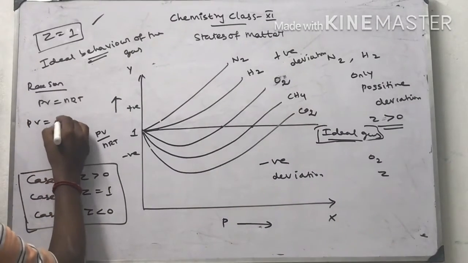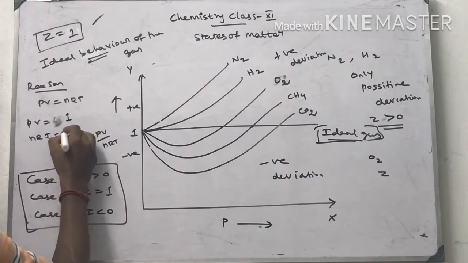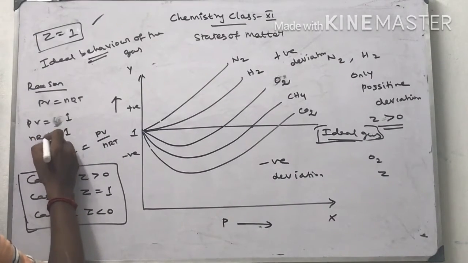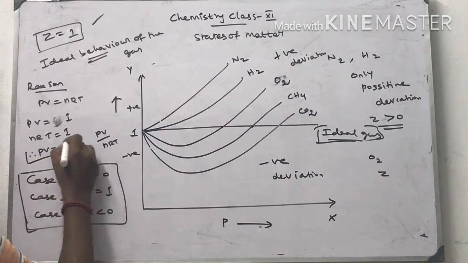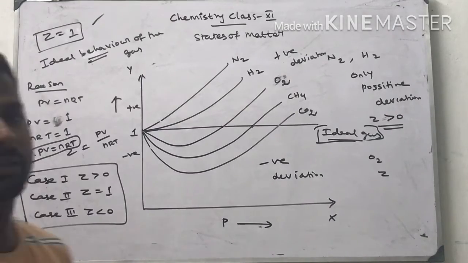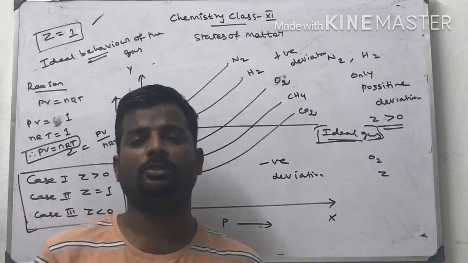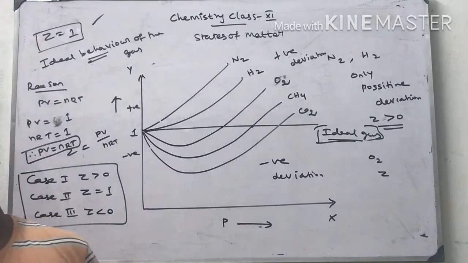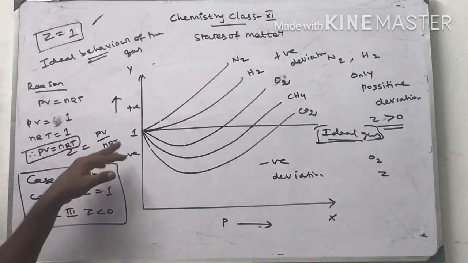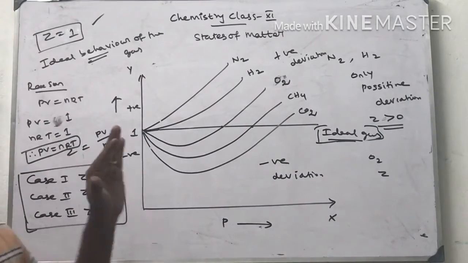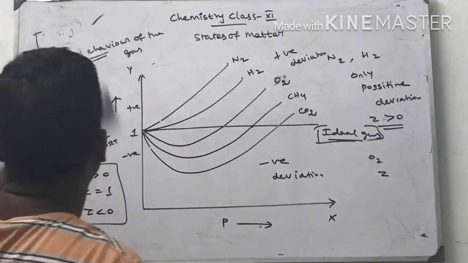PV value is equal to nRT, therefore PV is equal to nRT. That is why the Z value is equal to 1. In this case, there is no change in the pressure and temperature. At all temperatures and pressures, if Z is equal to 1, the gas will behave ideally. Next one.